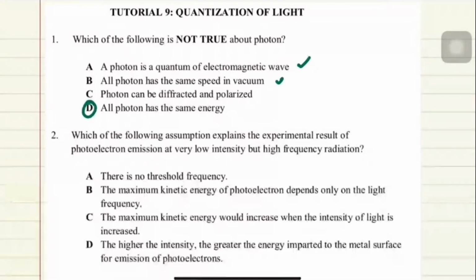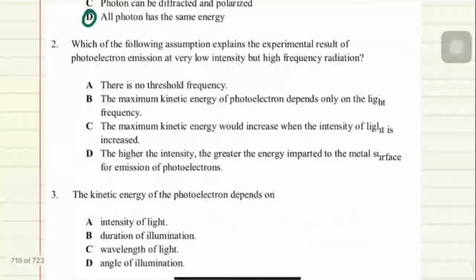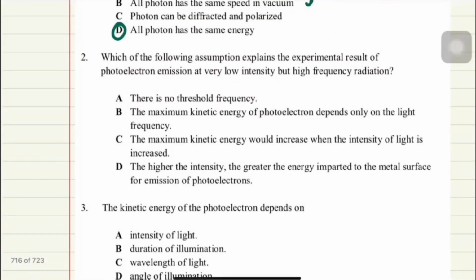Okay. Question number 2. Which of the following assumption explain the experimental result of photoelectric emission at very low intensity but high frequency radiation? Assumption mana explain experimental result of photoelectric emission at very low intensity but high frequency radiation. So basically, one of the main assumption on classical physics is that intensity affects the energy. Okay, so now they want to explain why intensity is low but you still have a high frequency radiation.